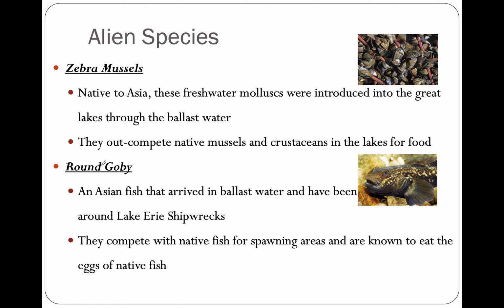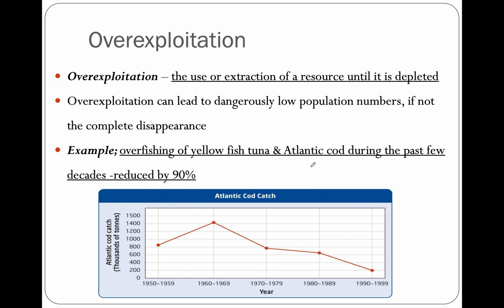The round goby is another example. It's a fish, an Asian fish that arrived again in ballast water and have been around Lake Erie shipwrecks. They compete with native fish for spawning areas and are known to eat the eggs of native fish. So again, not very good for the native fish. So hopefully you get an idea of how these organisms can impact these areas.